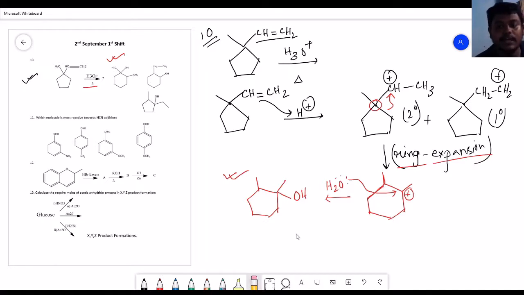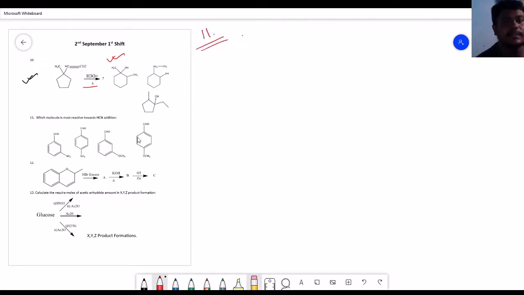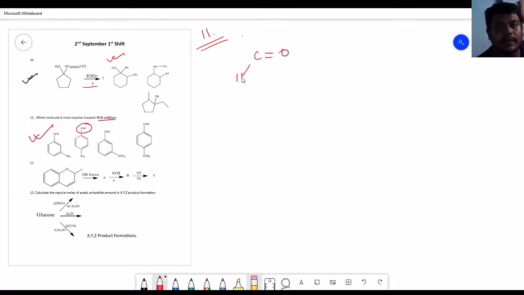Now we will go to the next question, that is question number 11. What is question number 11? Question number 11 consists of molecules represented in terms of their functional group of aldehyde, and they are going to have some HCN addition. Now if I draw the common mechanism of HCN addition to aldehyde, it looks something like this. First, the H plus of HCN is going to be abstracted by oxygen. It is something looking like this.